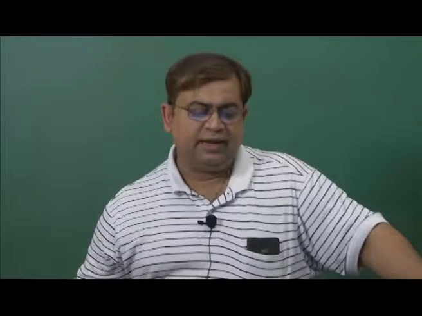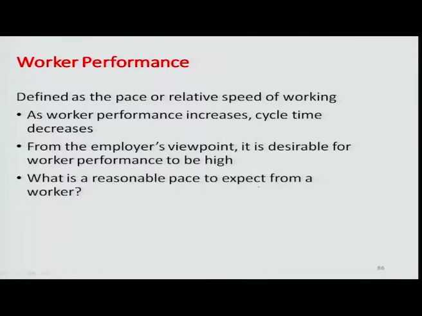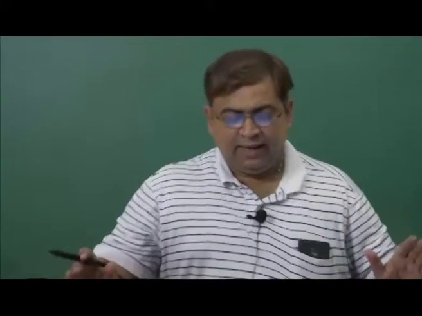Let us talk about worker performance in a little more detail. Defined as pace or relative working speed, we could say that if the performance increases, then the cycle time would automatically decrease, because the worker would now be idle for part of the time that he has been given, since he is delivering faster. This would give us a slack to load more work units, or more tasks and activities, on that particular individual, so that the idle time can be eliminated.